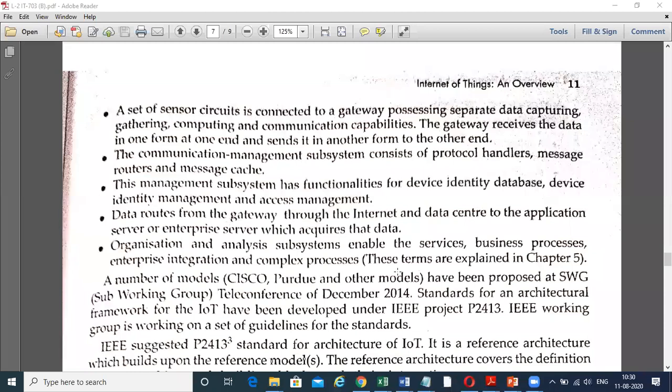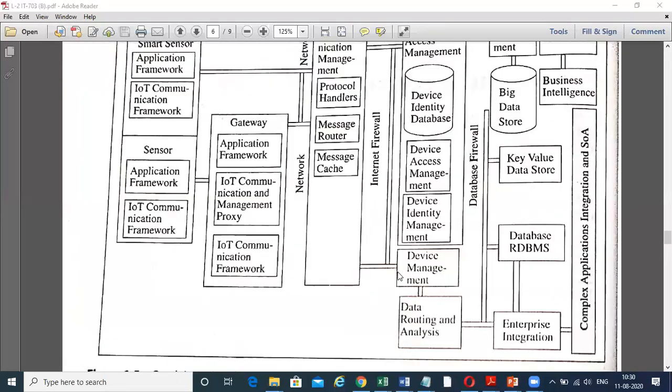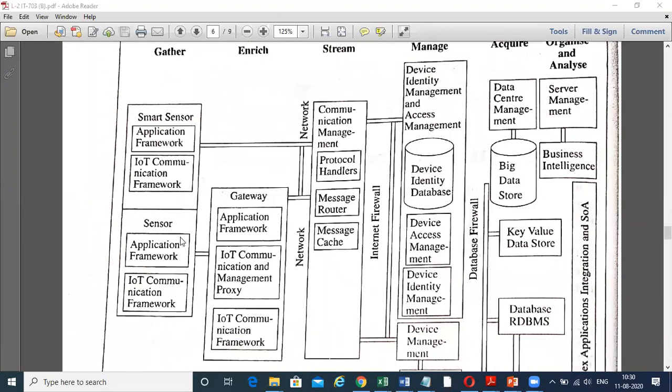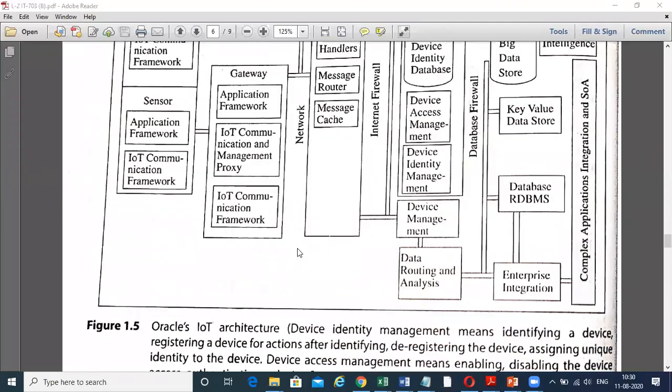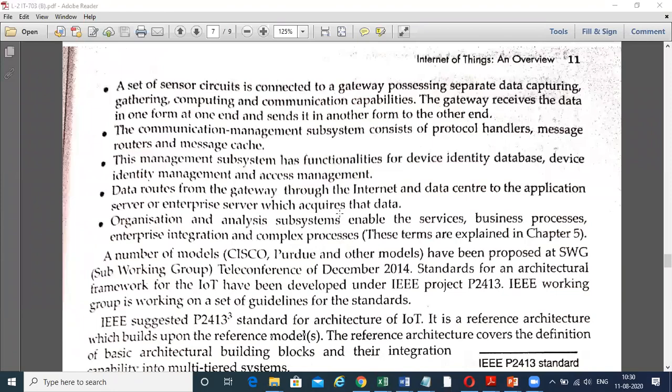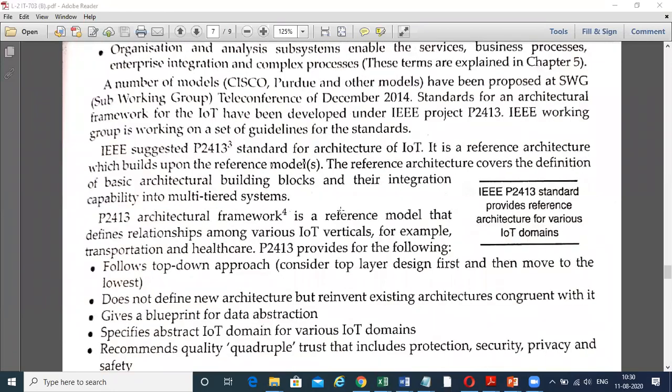See, there is nothing to worry about. This is just an explanation of this figure. You have the gather, that is the smart sensor, the application framework, and the IoT communication framework, and this is the sensor application framework and communication framework. Okay. This was about the architecture.